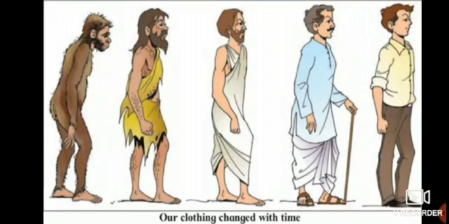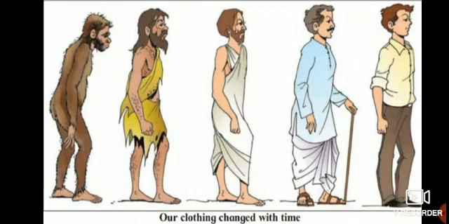So in prehistoric times, man did not wear clothes. I am showing you the picture again. Previously, prehistoric means old age, stone age. During the stone age, man was not using clothes. Why? Because they were having hair on the body. But slowly when the hair became less on the body, they started using the bark and leaves of trees.